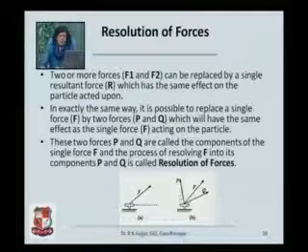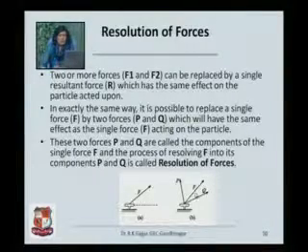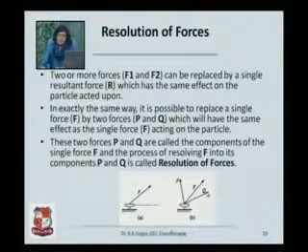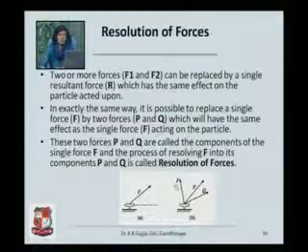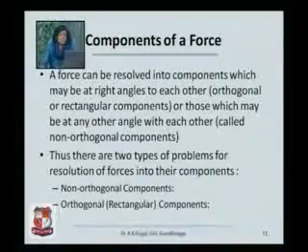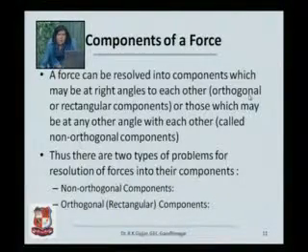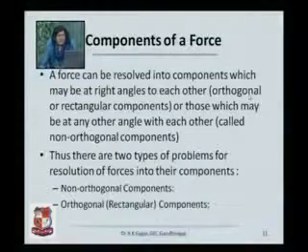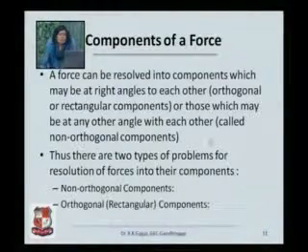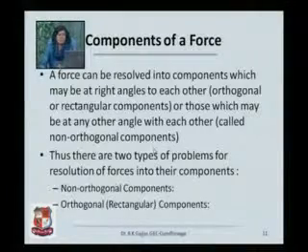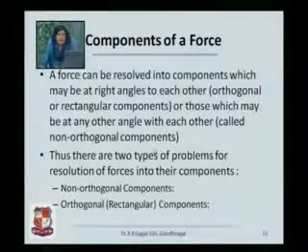Look at this point. Both P and Q are not at right angles to each other. F can be resolved into a force system which may not be at right angles, or it can be resolved into a force system which may be at right angles. So, you have components which may be orthogonal or rectangular when they are at right angles, or you may have a force system which may be non-orthogonal. That means the components are not at right angles to each other.